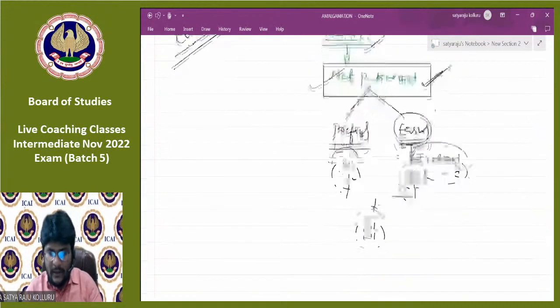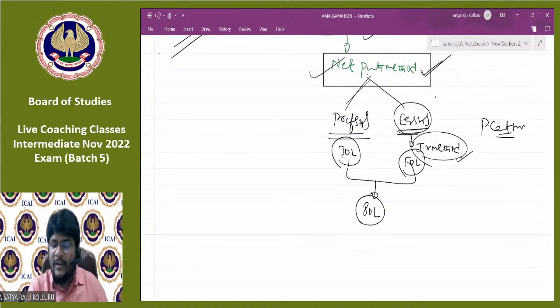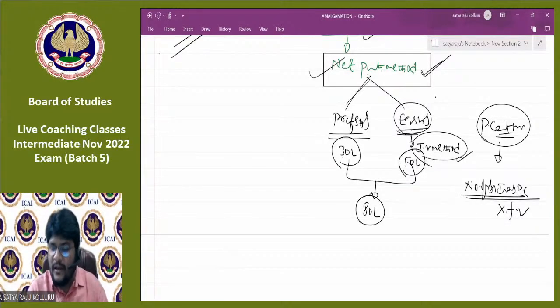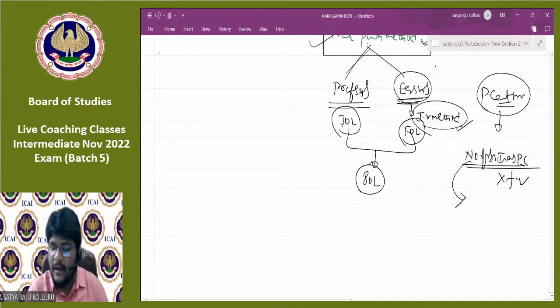Next, one more important point I will tell you. Amount payable to equity shareholders, we are recording PC at par value, right? Now, whenever the PC is recorded at par value, the formula is number of shares issued as PC into face value. First, we need to calculate the number of shares issued as PC. Number of shares issued as PC in case of intrinsic value method, how to calculate?